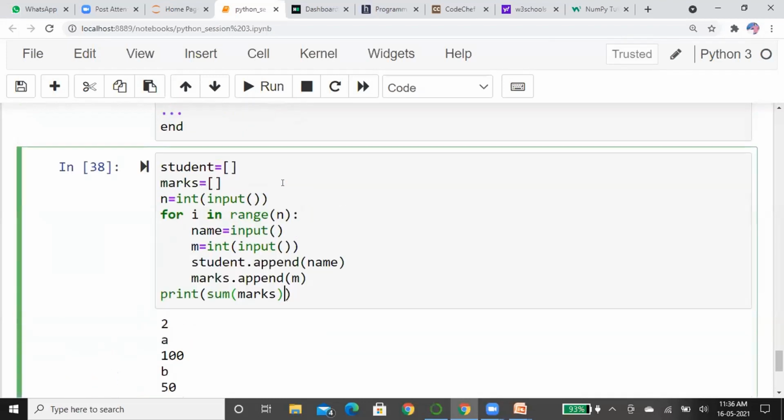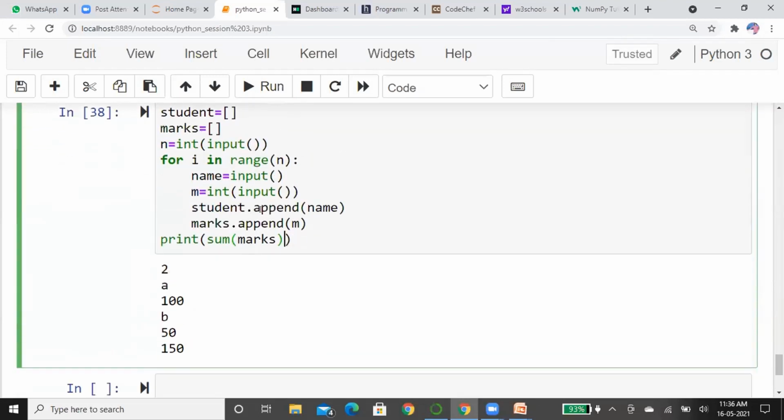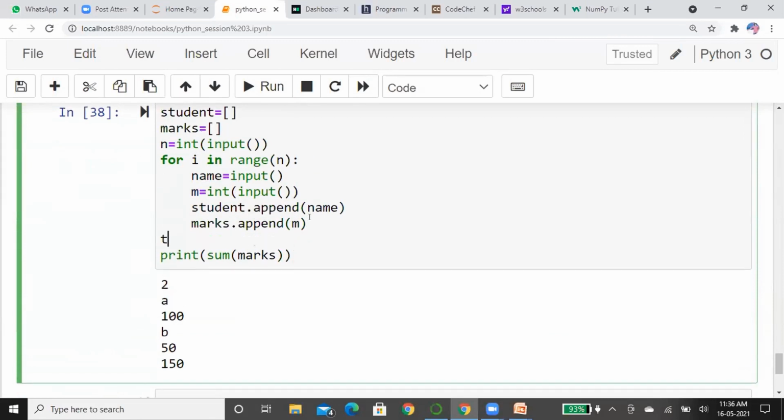Now average means divided by the total number of students. How do you get the total number of students? I will show you. Total is equal to the total number of students. What? Length of students. If you don't want to do this, we have already read the value n. N is the total number of records, I mean total number of students only.